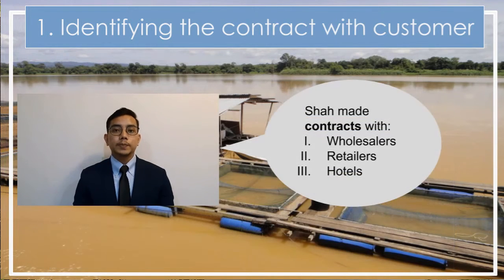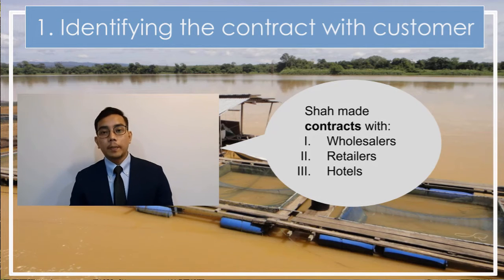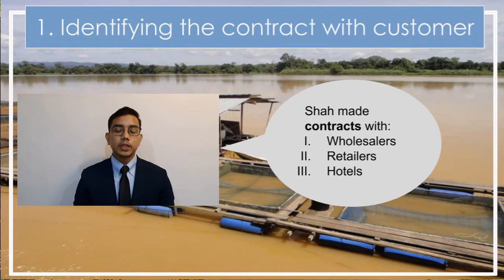As stated in the case paragraph, the first step of MFRS 15 is applied to the business when Shah makes contracts with all the customers, which are the wholesalers, the retailers, or the hotels. Other than that, all of these contracts can be identified in the case paragraph. Now, I'm going to pass the presentation to Azira Munira for the second step of MFRS 15.